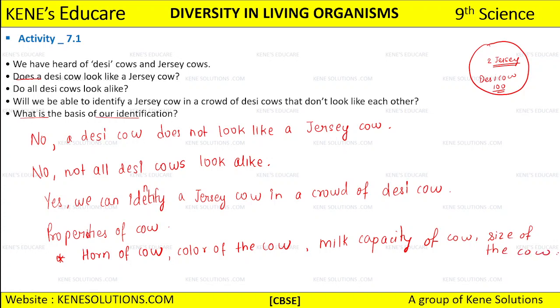So these are the different properties that we are going to differentiate between both the cows, the desi cow and the Jersey cow, and we are going to make that the basis for our identification, because these are the basic things which will be noticed and we need to take care of.